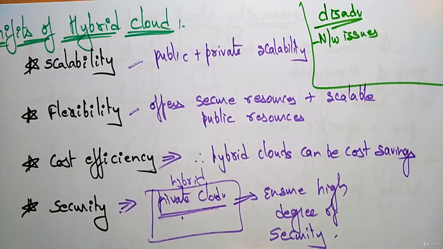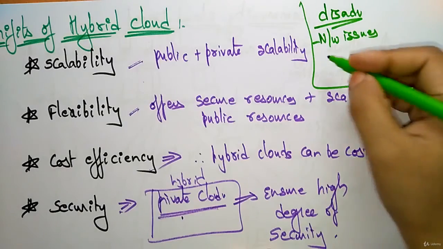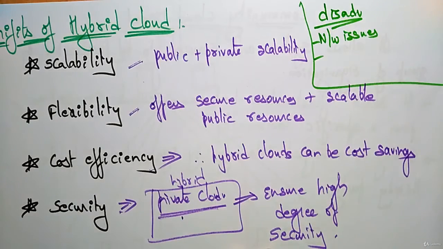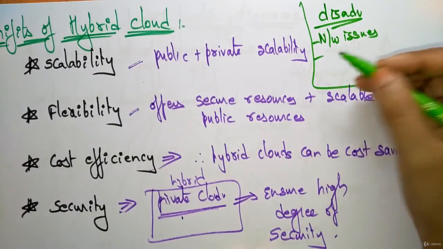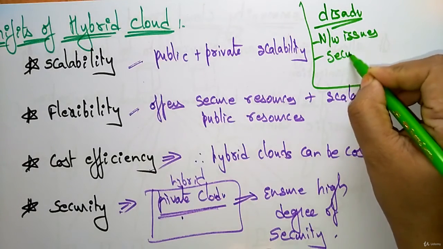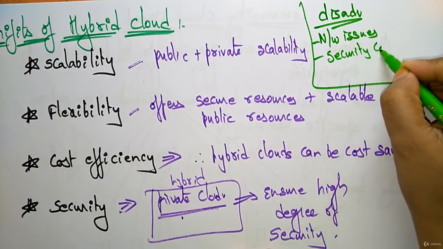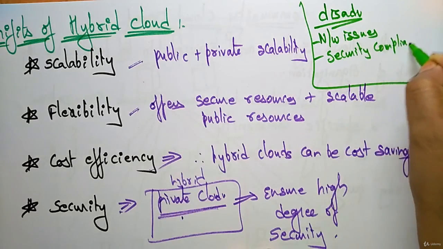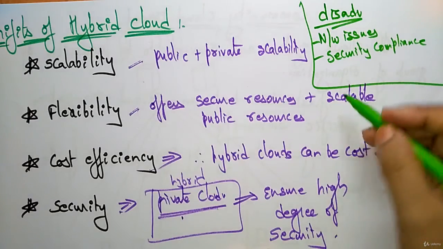The data has to be maintained privately and publicly, and the resources have to be maintained publicly, so some type of network issues will be present in hybrid cloud, and security complaints will be there. Some data will be highly secured and some data will be less secured.